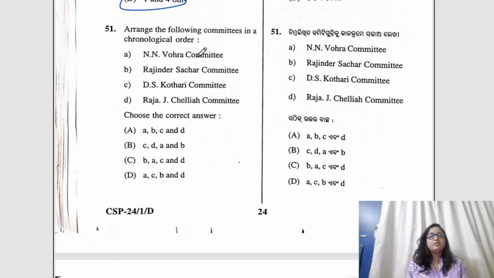Question number 51, arrange the following committees in chronological order. Let's find out. NN Vohra committee, Rajendra Sachar committee, DS Kothari committee and Chelia committee. So if you see here, B would be the correct answer, because Kothari committee 1964, then Chelia committee 1991, Vohra committee 1993 and finally the Sachar committee. So the correct answer would be B.